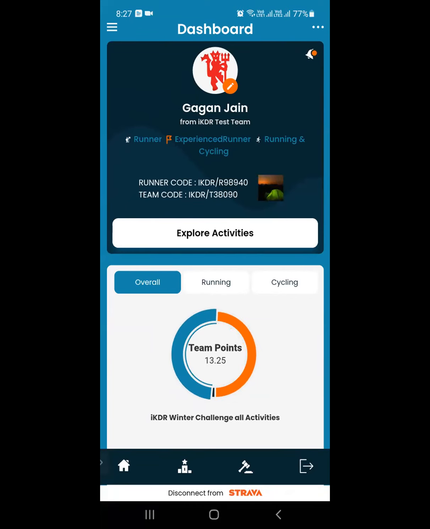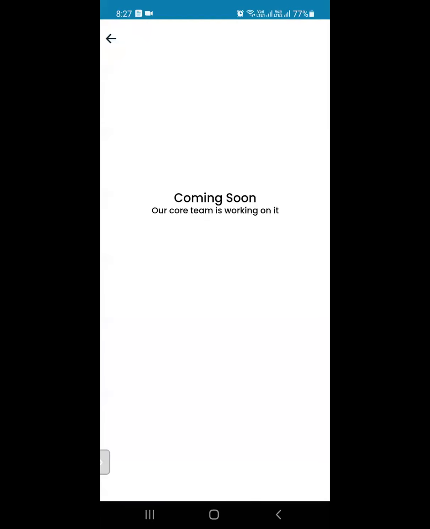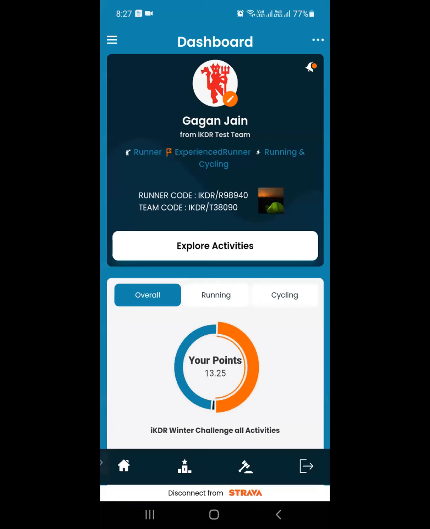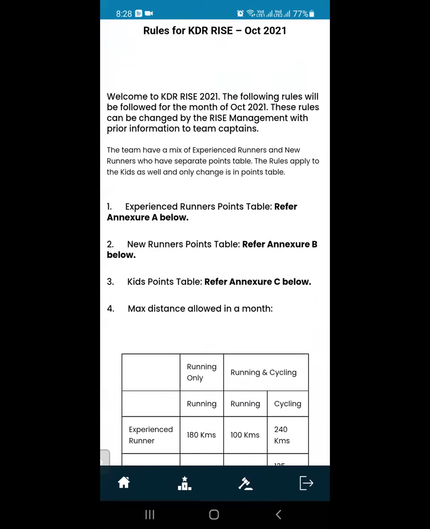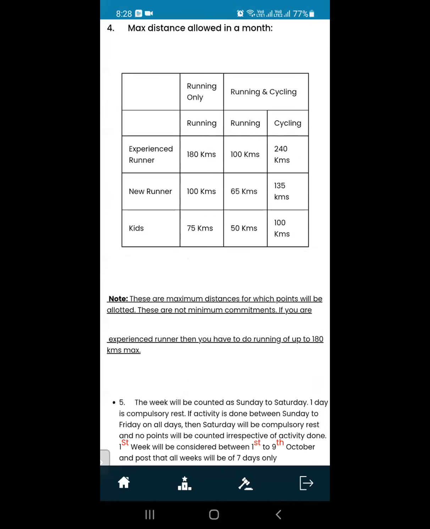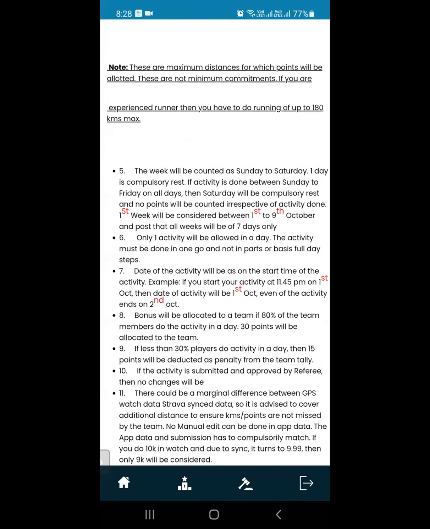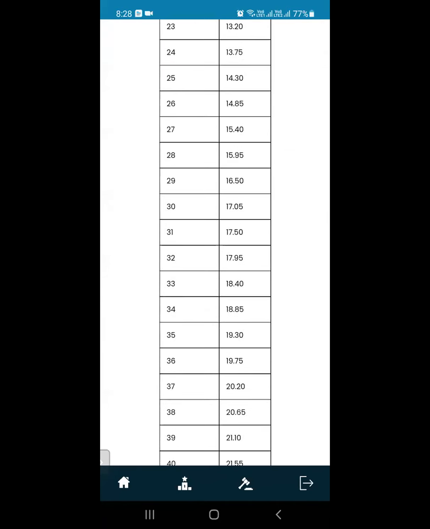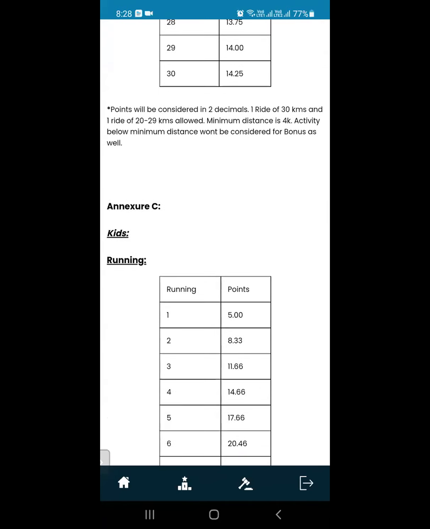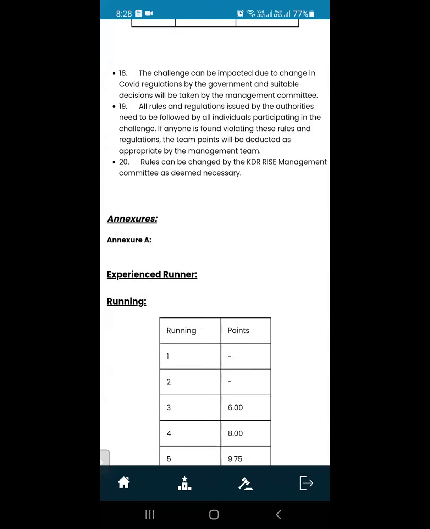If you go at the bottom, the home screen is this screen that you are seeing right now. The second is the leaderboard. The leaderboard will be coming up in the next 10 days. As of now, it is there, but we are working on it to make it better. On the rules section, it will have the entire rules that we have given you. So at any given point of time, if you want to refer to something, all of these rules are here on the app itself. And then you have the logout screen. If you log out, you again have to put in your phone number and the OTP.